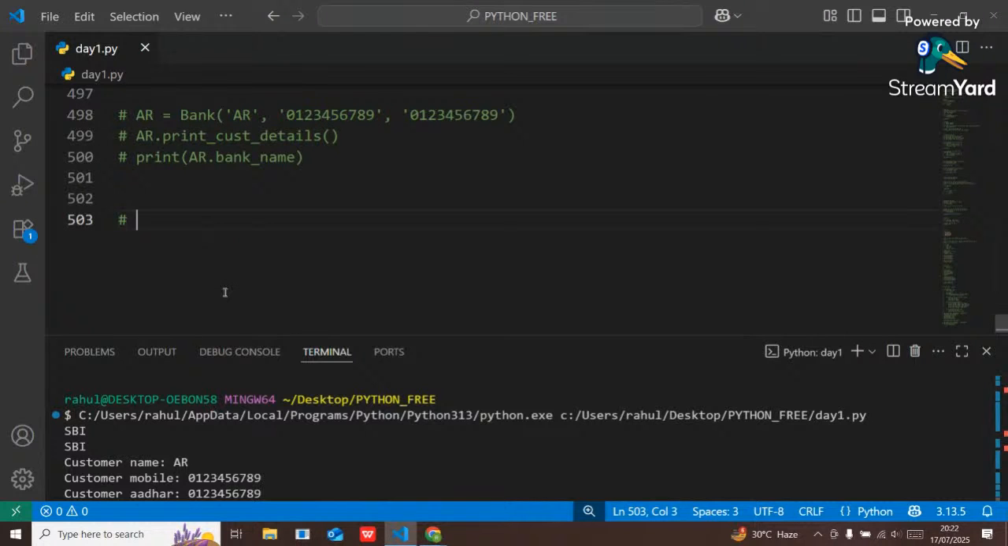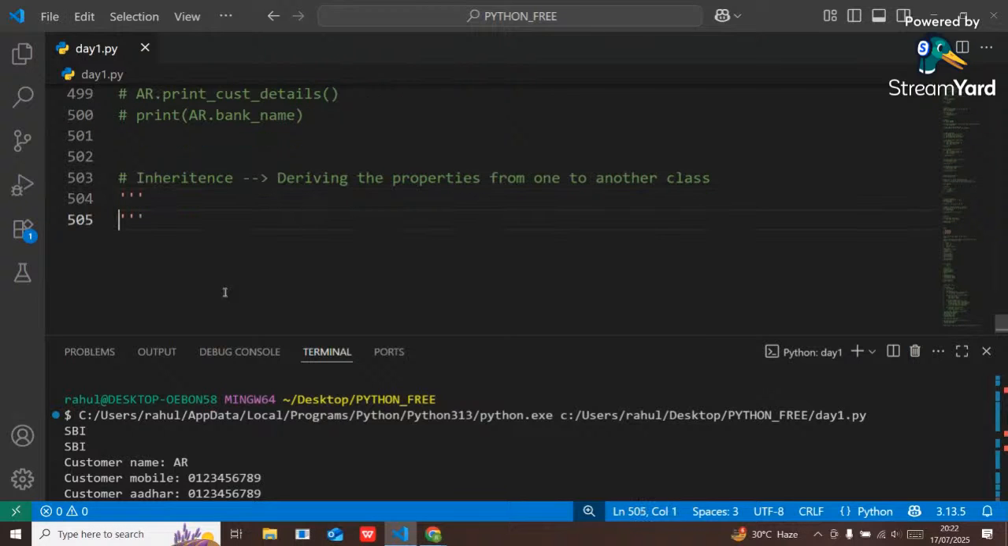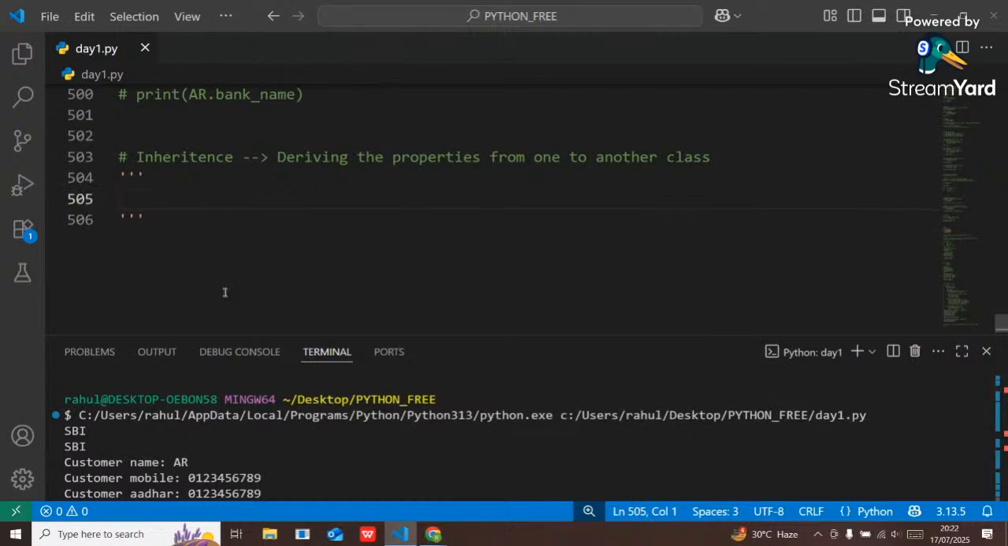One of the main pillars is inheritance. I have already told you the meaning of inheritance. Inheritance means deriving the properties from one class to another class. That is called inheritance. Now can anybody tell me how many types of inheritance there are in Python? Anybody have any idea? Let me know, guys, please let me know.